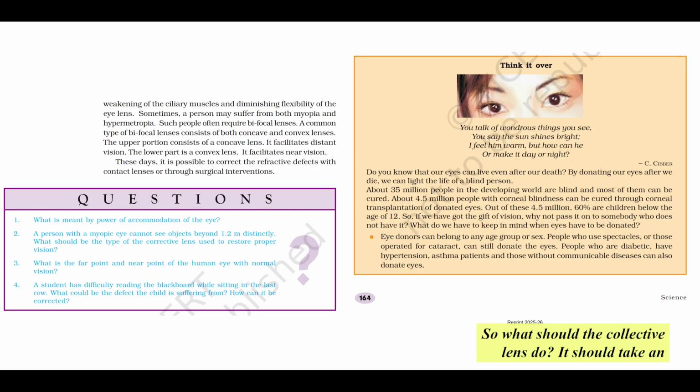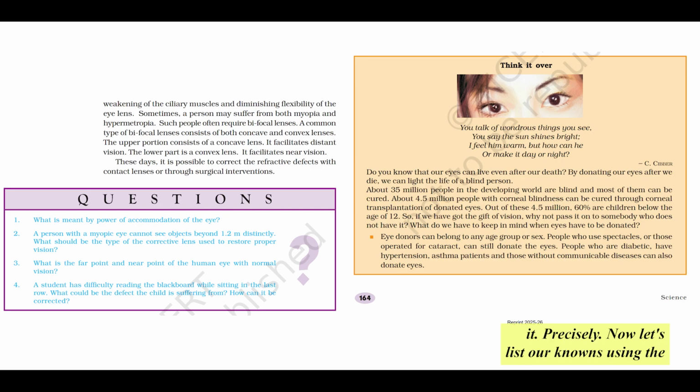So what should the corrective lens do? It should take an object that is at infinity, which the person wants to see clearly, and form its virtual image at the person's far point, 80 centimeters. Why? Because the myopic eye can focus clearly at 80 centimeters, so the lens creates an image there for the eye to see. Okay. The lens brings the image of the distant object to where the eye can see it.